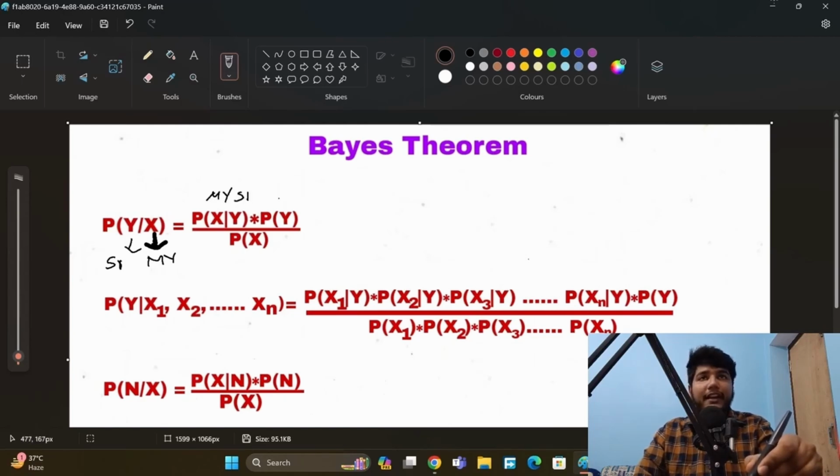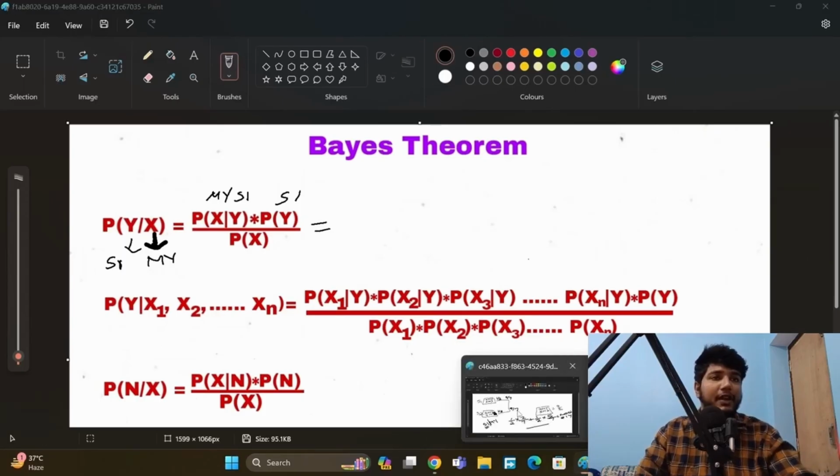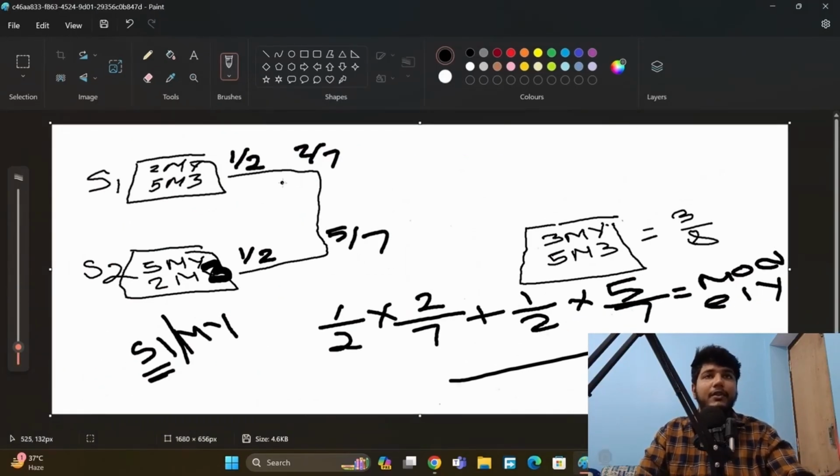Okay, and here Y is showroom 1. So we have to give the probability of X given Y, which is model Y given showroom 1, and that we already have: the probability is 2 by 7.